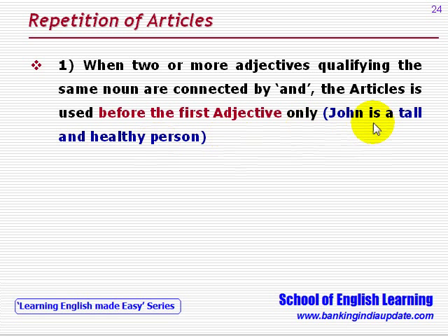So the article is used with the first adjective only, that is tall, not with the second adjective, healthy. Here they are qualifying John, connected by and, so the article is used before the first adjective only.